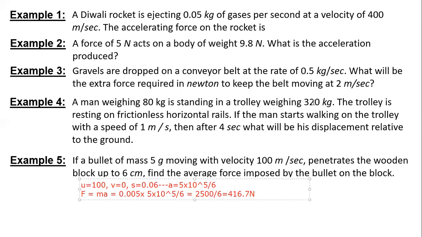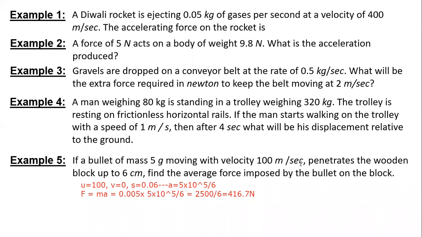But I'm getting 5,000 upon 6. No, you should get 5,000 by 12. No, I'm getting 5,000 by 6. But how are we getting 5,000 by 6?